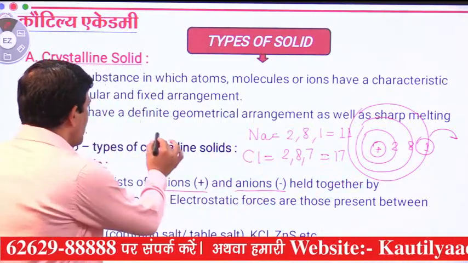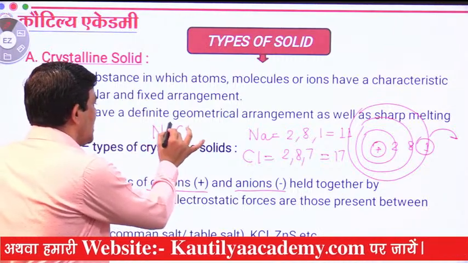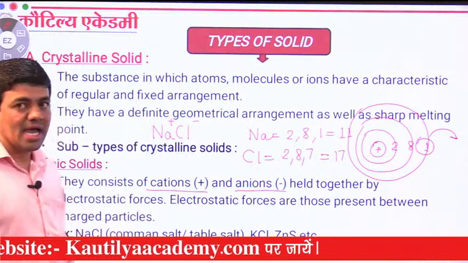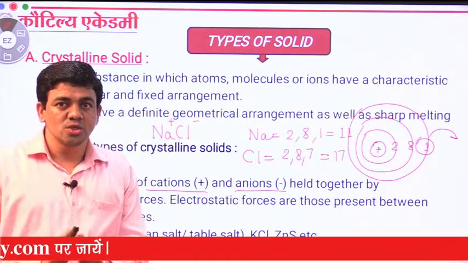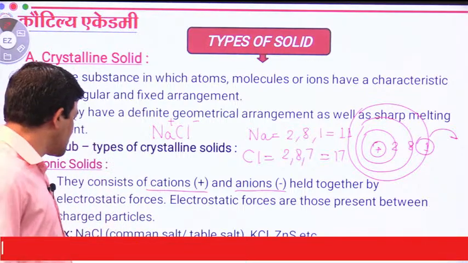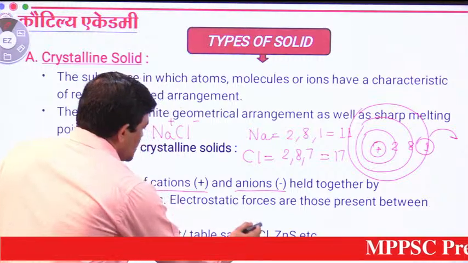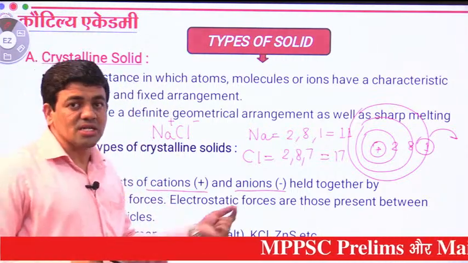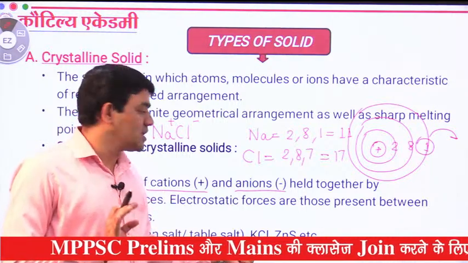So whenever you have the substance sodium chloride, it looks like Na plus and Cl minus, and this is the ionic solid. Okay, did you get this? We have a number of examples related to that: NaCl, KCl. Whenever we talk about KCl, potassium carries positive charge, chlorine carries negative charge.